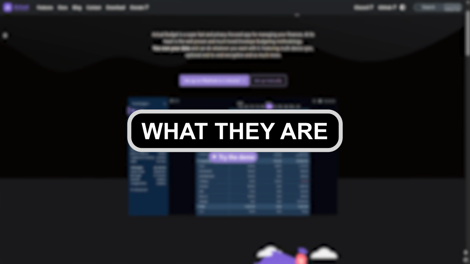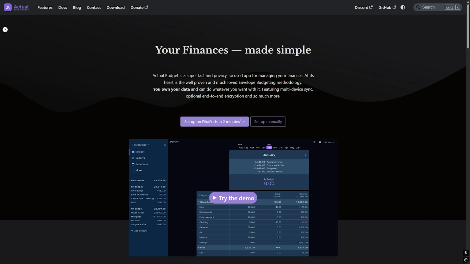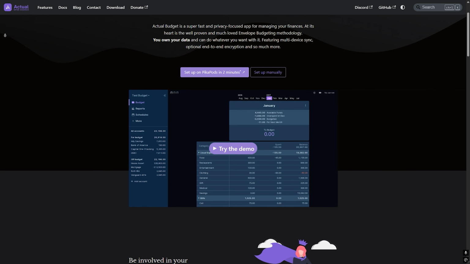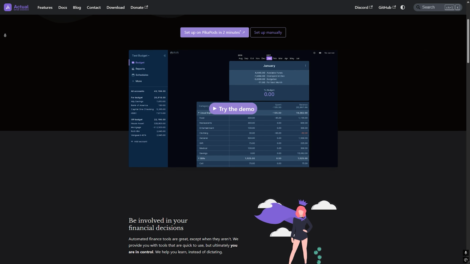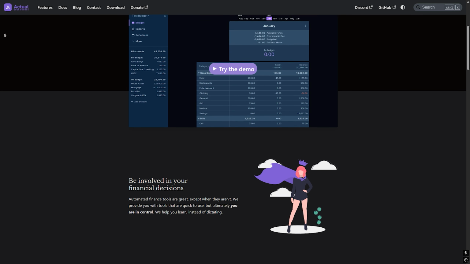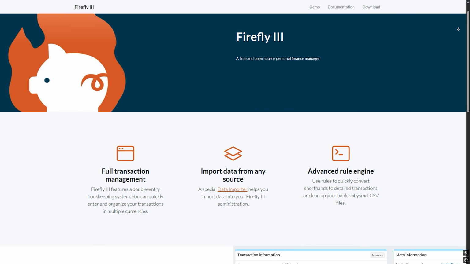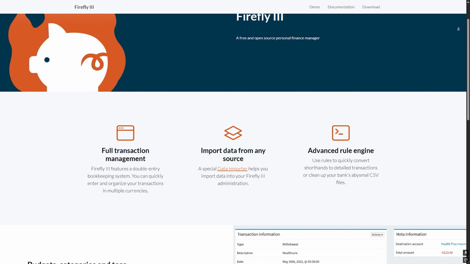What they are: Actual Budget, a modern personal budgeting app focused on simplicity and clarity, syncs with many financial accounts automatically, mobile first with a clean user interface. Firefly 3, a self-hosted open source budgeting system, highly customizable, ideal for power users. You host it on your own server or a platform like Docker.